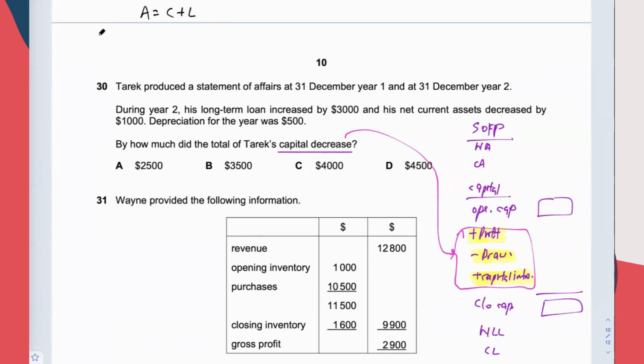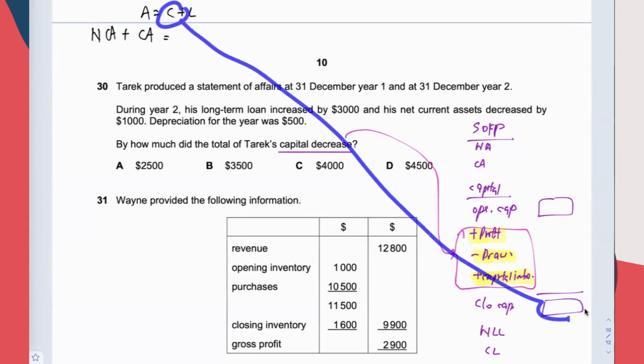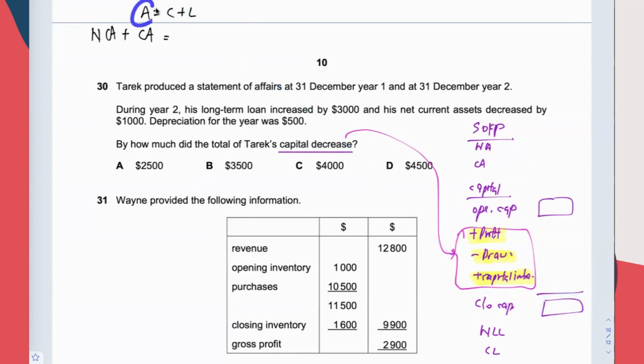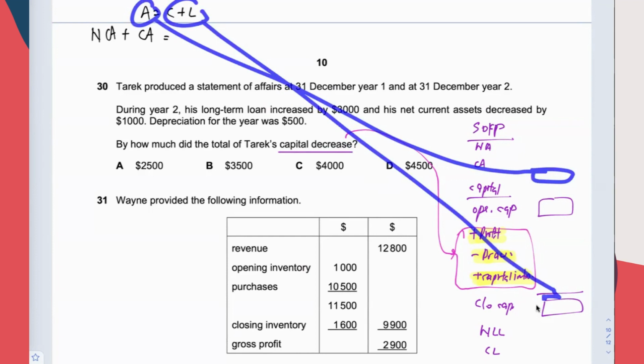Okay, so now we come up with the equation. Asset, we split, okay? Split the asset into the two types of asset, agree? Then the C here refers to the closing capital, okay? Because C plus liability, then you get the total asset, right? The assets is the total asset here. C plus L refers to the closing capital plus all the liabilities.